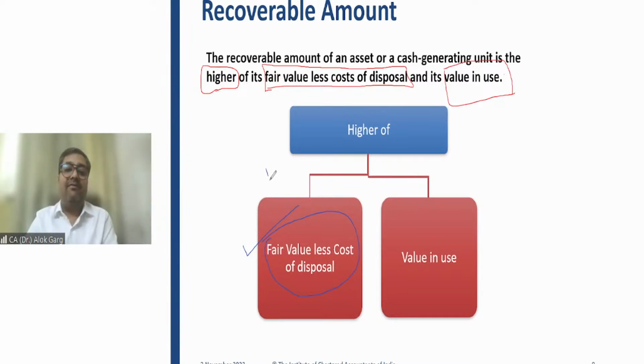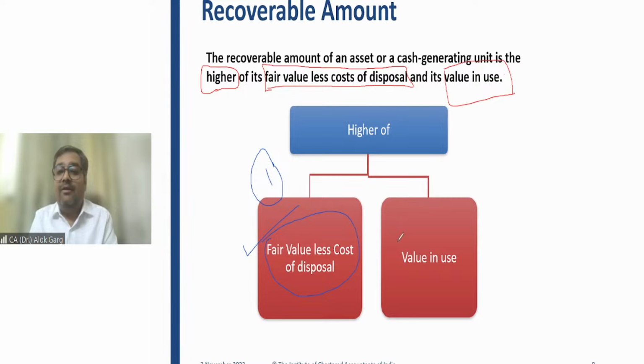So this first leg, fair value less cost to sell, the fair value is a value which is determined by selling the asset into the market. So fair value is a value which is arrived at by selling the asset.